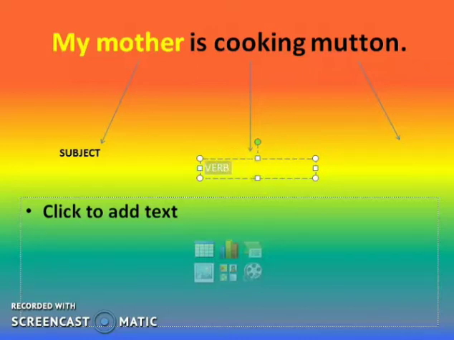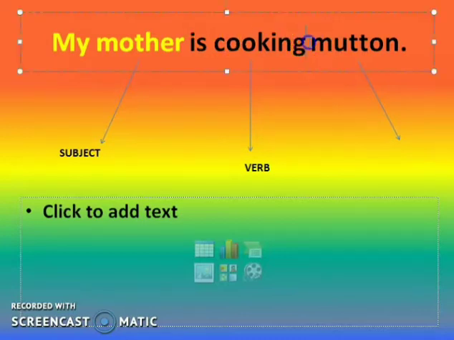I think it is visible to all of you. This is verb. And what is the object in this sentence? Yes, the object in this sentence is mutton.